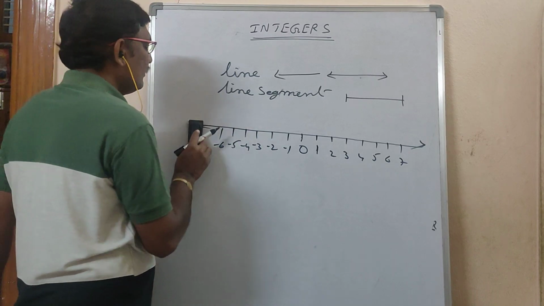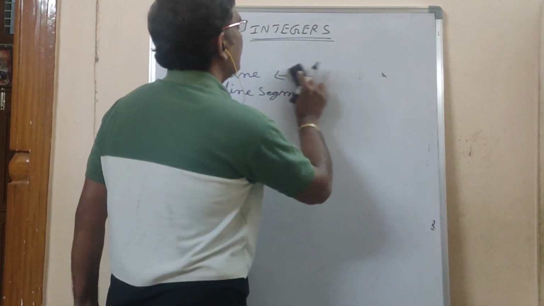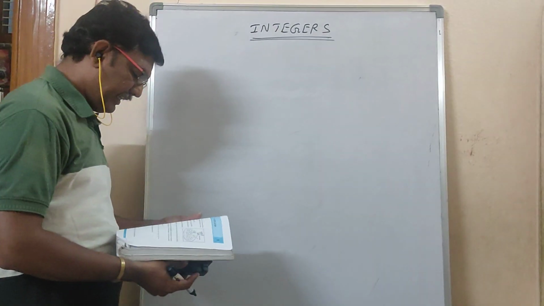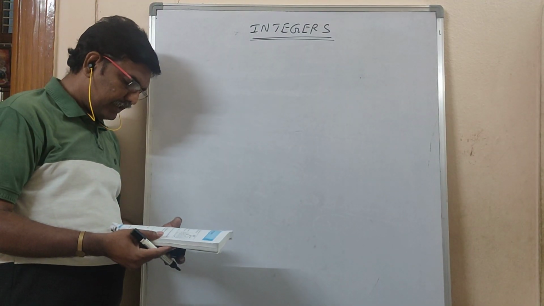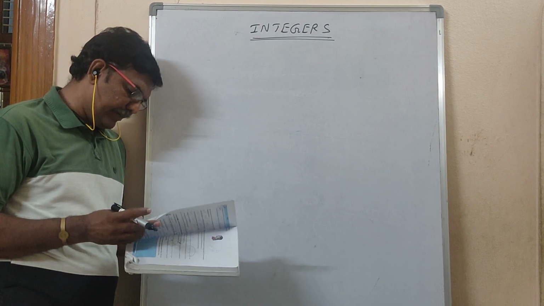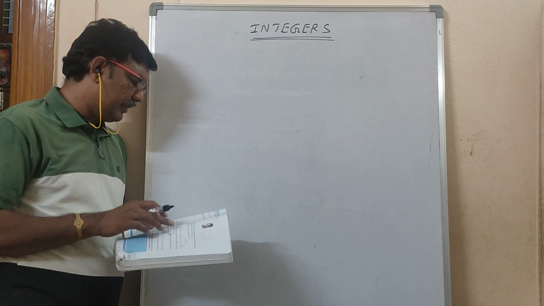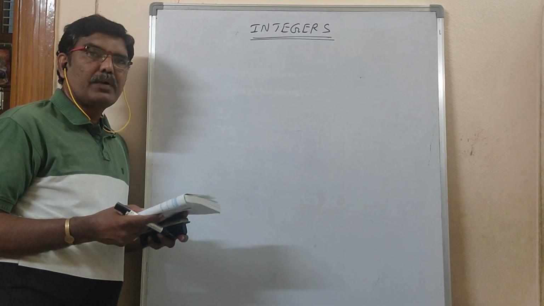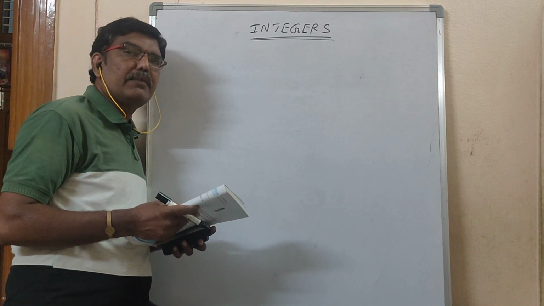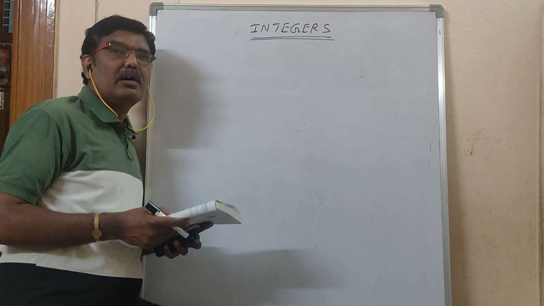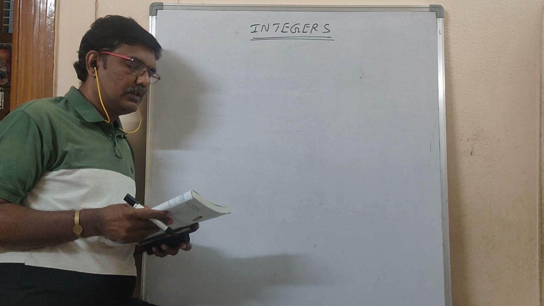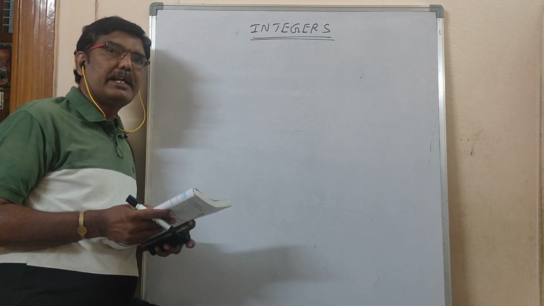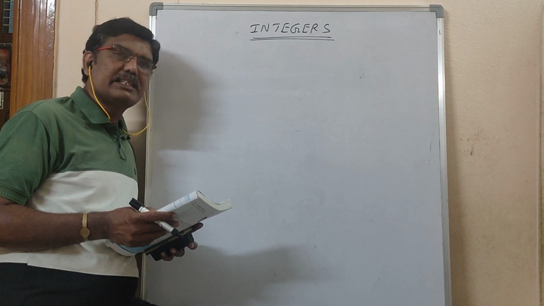Now with this introduction, we'll start exercise 1 in integers. Small, bigger, same, ascending order, descending order, this entire thing you should know. Now we will discuss exercise 1. You have to keep your textbook in front of you and write your fair notes. Fair notes are a must, and you have to send those photos on WhatsApp.